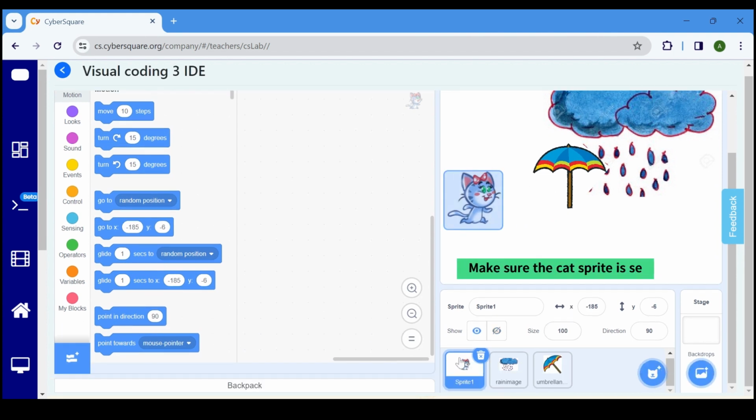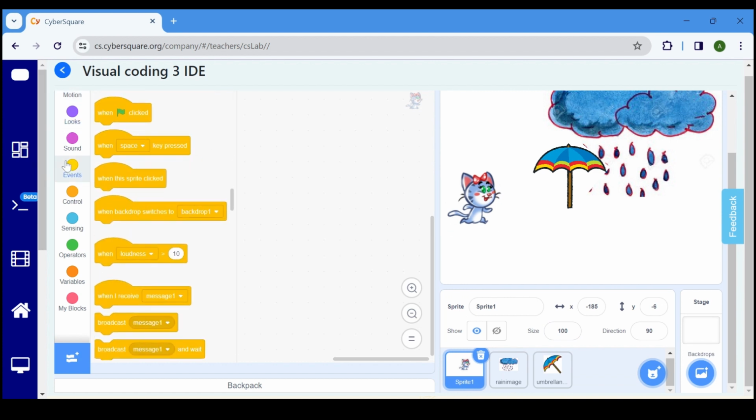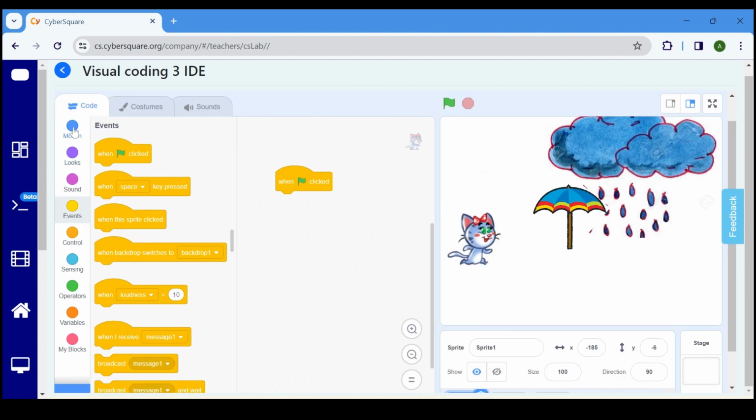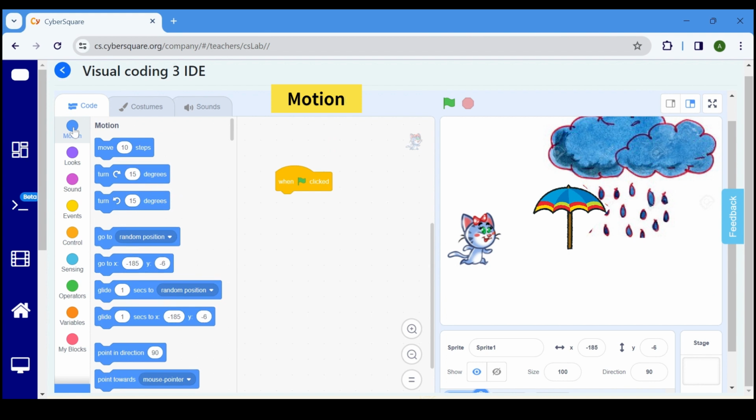Make sure that the cat sprite is selected. Initiate the program by clicking on the flag. Go to the event block and choose when flag clicked. To make the cat move forward, go to the motion block and select Move 10 steps.